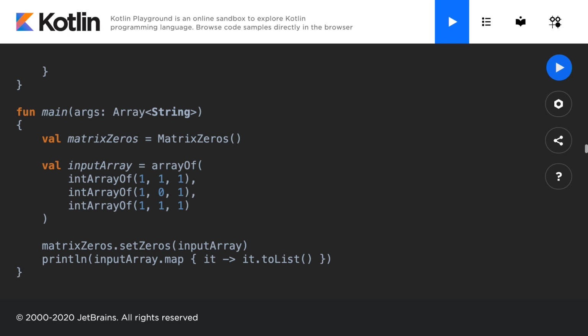Congratulations, everyone, on solving the set matrix zeros interview question. In the next lecture, we're going to jump into another interview question pertaining to matrices. So head on over to the next lecture.